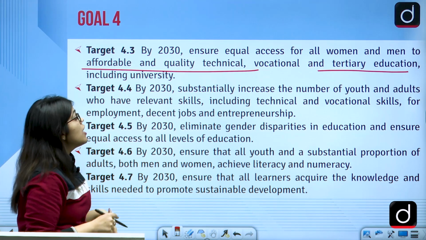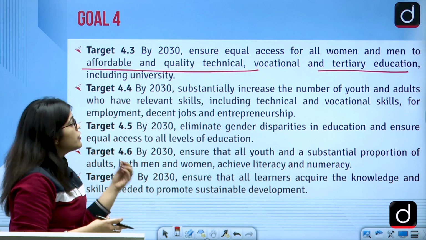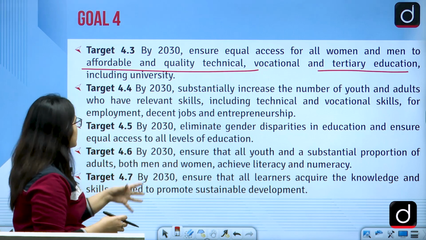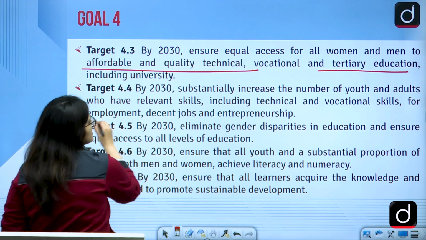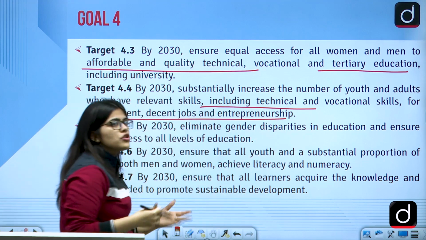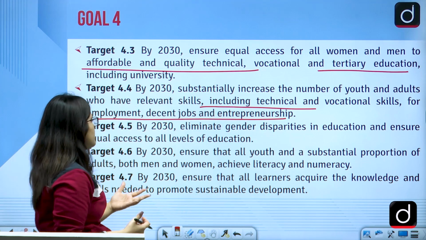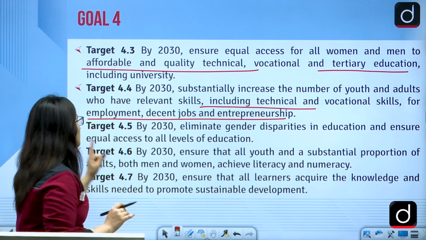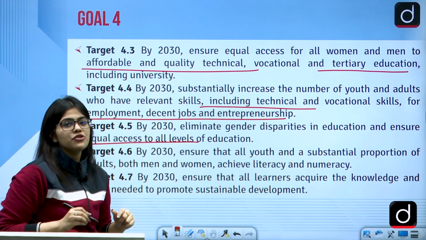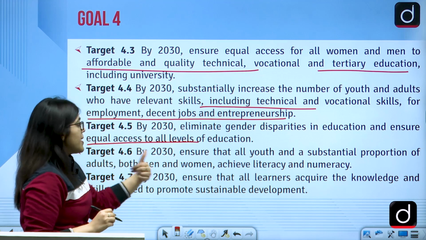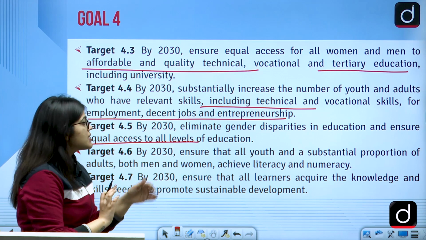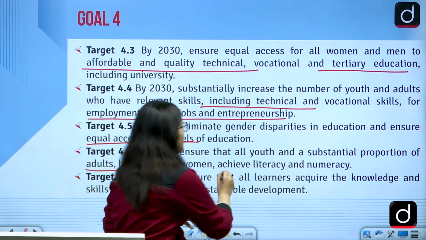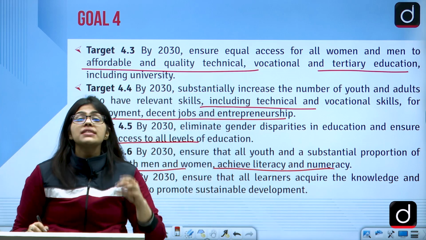Then by 2030, we will substantially increase the number of youth and adults that have relevant skills, and also technical and vocational skills would be increased. Then decent jobs and different entrepreneurship skills will also be given to them. By 2030, we'll eliminate all kinds of gender disparity in education and we'll ensure equal access to education given to everyone. Then by 2030, we'll ensure that all the youths and the substantial portion of the adults, both men and women, are given literacy, and they can basically read.